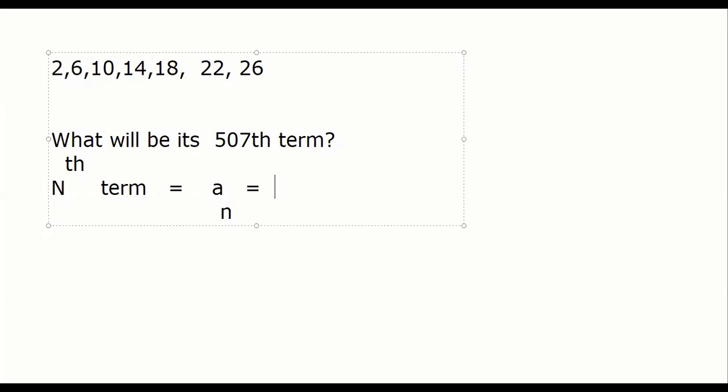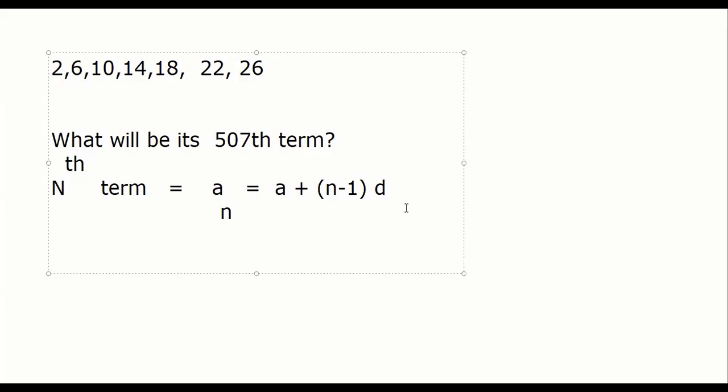Equal to what? What is the formula of this? Sir, a plus n minus 1 into d. a plus (n minus 1)d. And that will be so useful for you to find any term. Write down: the nth term of any AP is given by a plus (n minus 1)d.